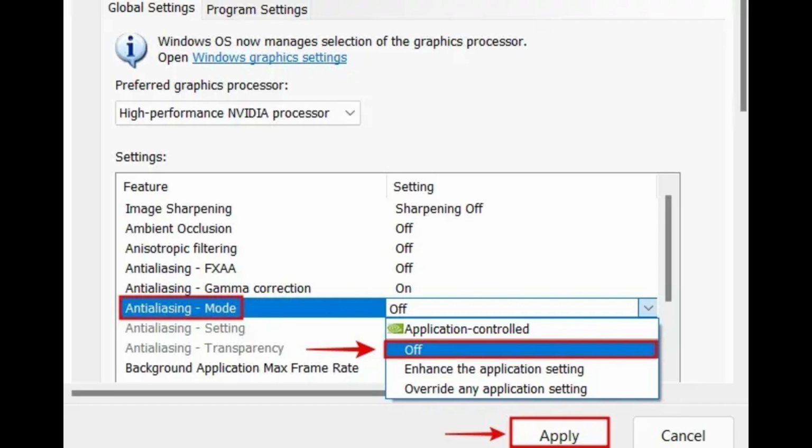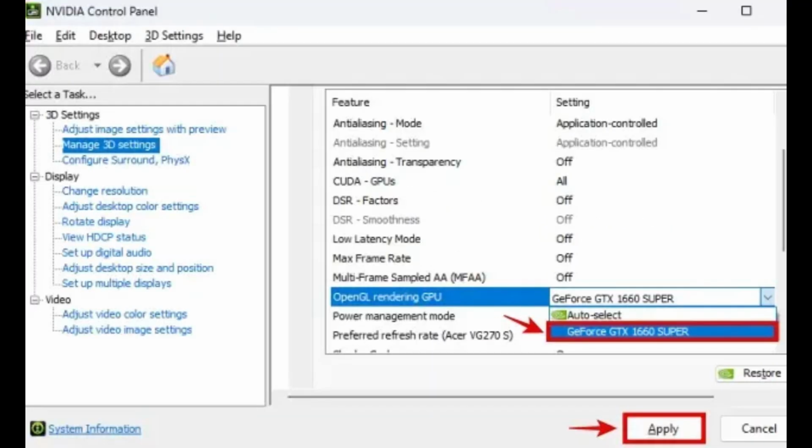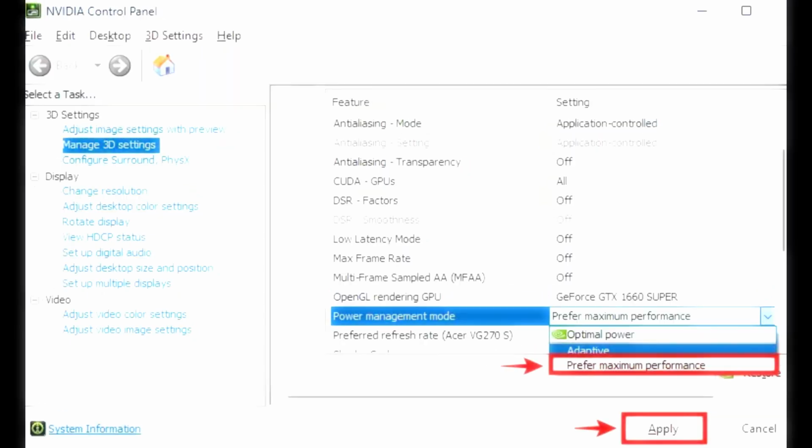Background Application Max Frame Rate, select Off. CUDA GPUs, select Off. DSR Factors, enable if you want to use higher resolution than your monitor supports. Low Latency Mode, select Ultra. Max Frame Rates set individually in each game through Program Settings. OpenGL Rendering GPU, select Graphics Card.